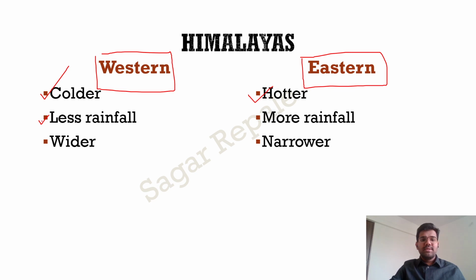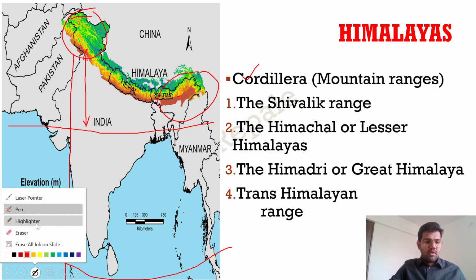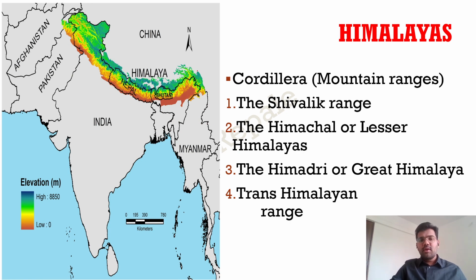The second point is Western Himalayas receive less rainfall. Here, we get rainfall in the monsoon season. What happens? The moisture-laden winds move here, and this Eastern Himalaya is basically closer to the sea, closer to the Bay of Bengal. So the amount of rainfall is more over here because the southwest monsoon winds carry moisture from this region and they deliver it over here.